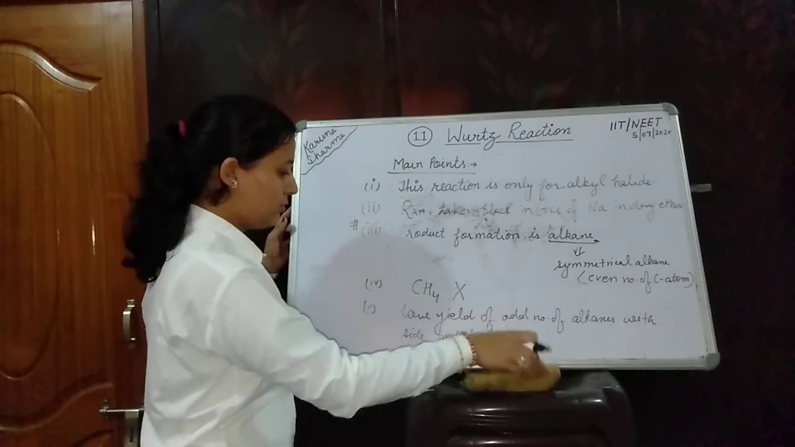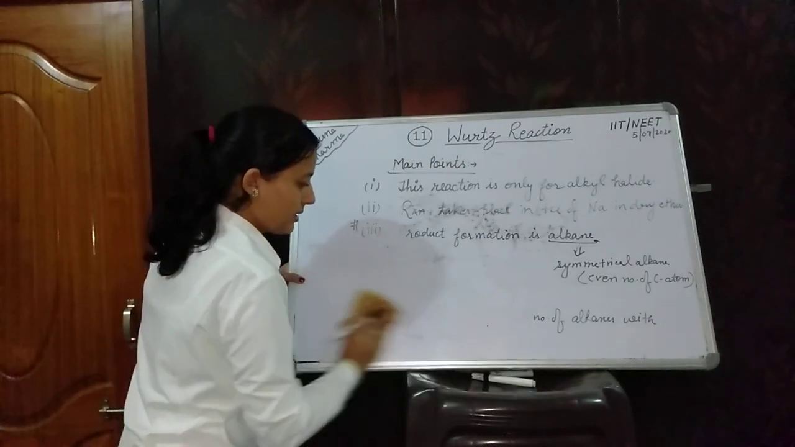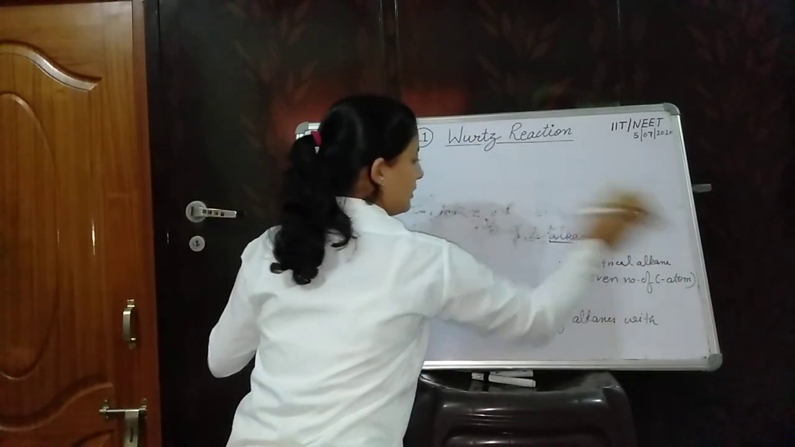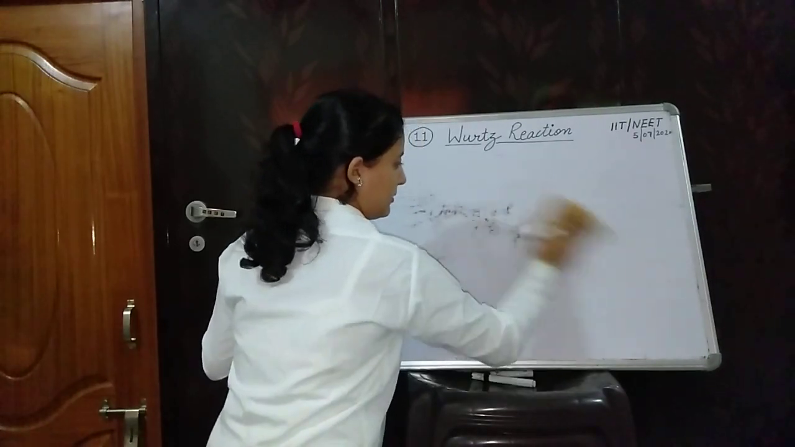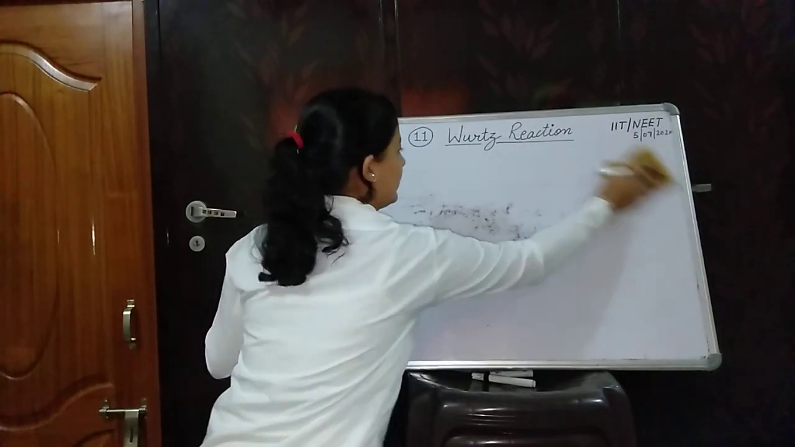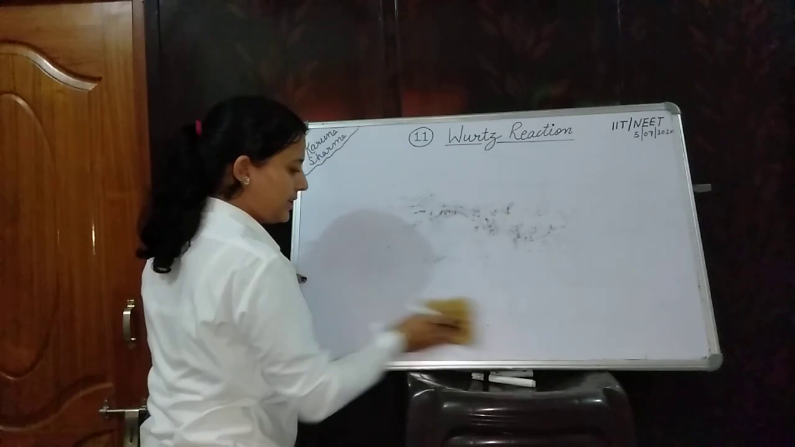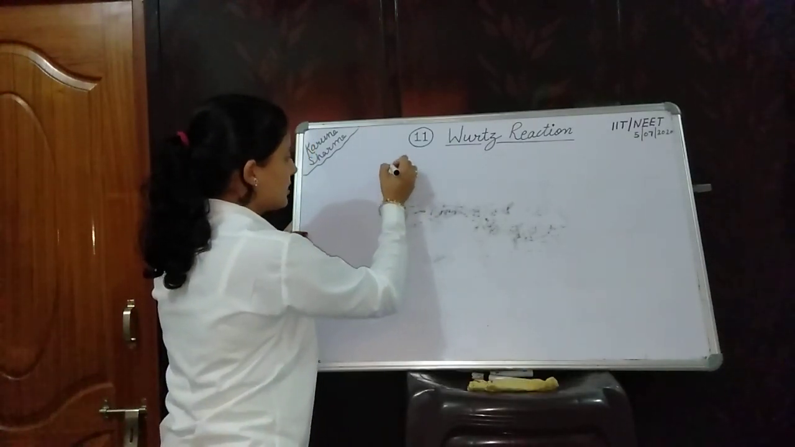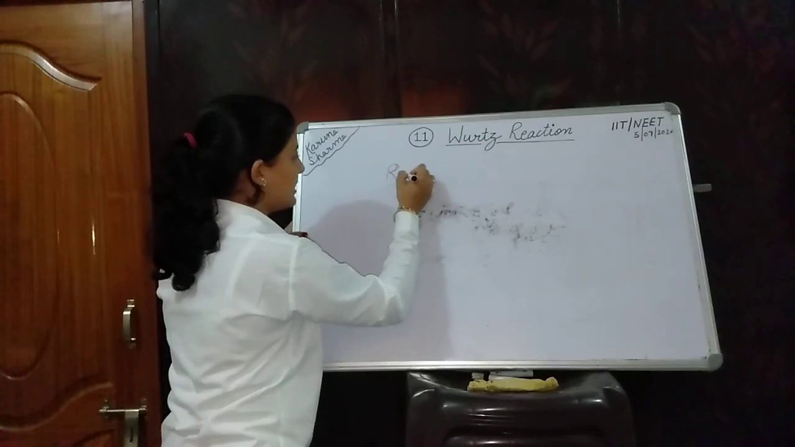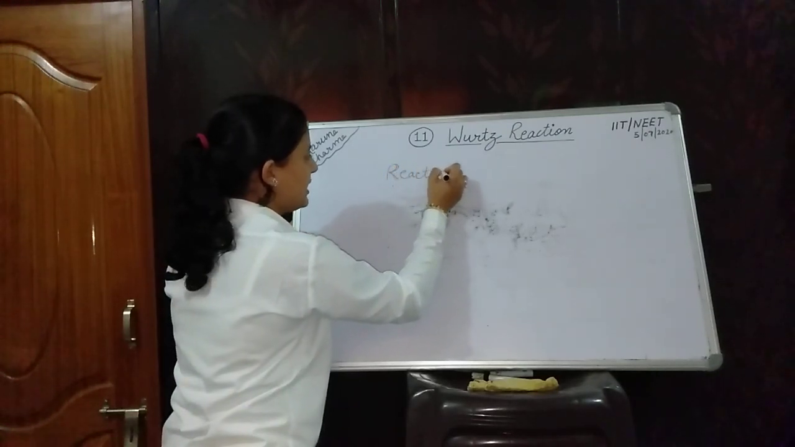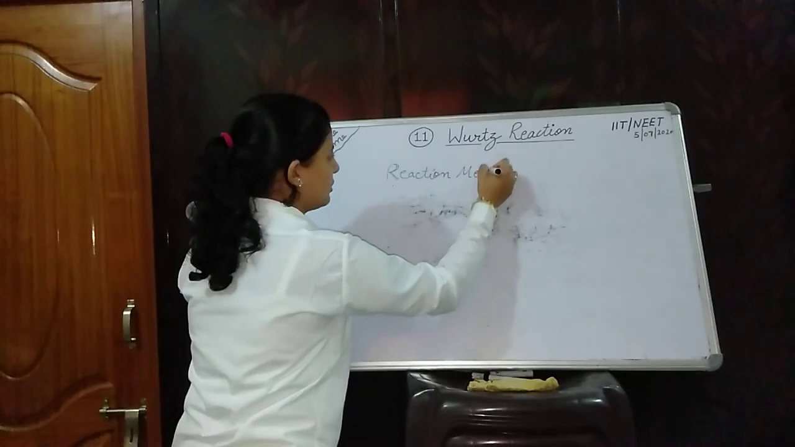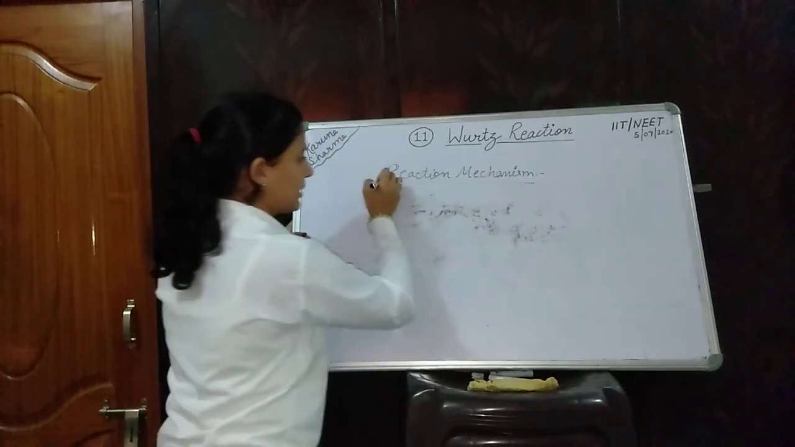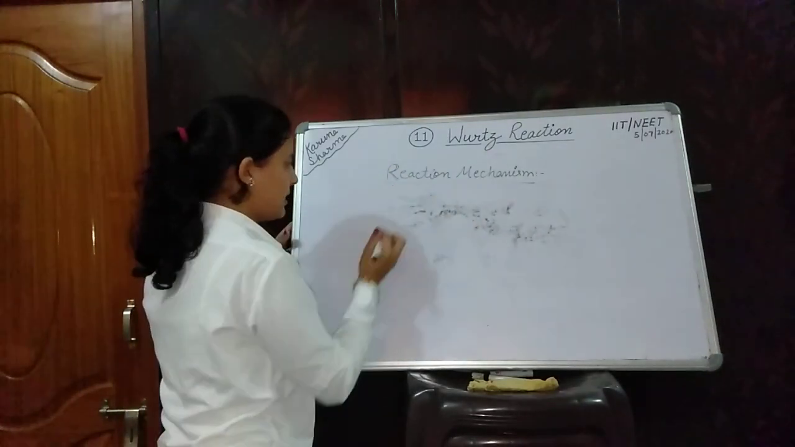Now we are going to discuss the reaction mechanism. Reaction mechanism we will discuss step by step, and it is a very easy reaction. In many of the books, free radical reaction mechanism is there, and ionic mechanism you can also share. This is the reaction mechanism.